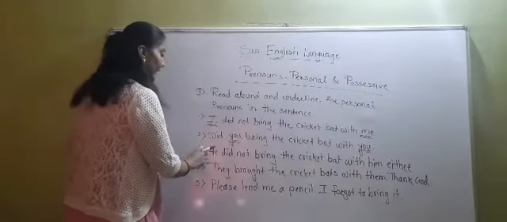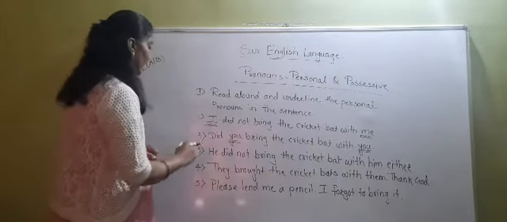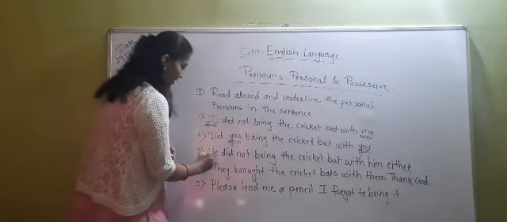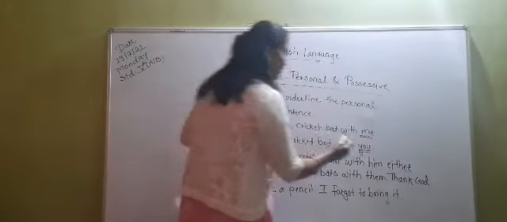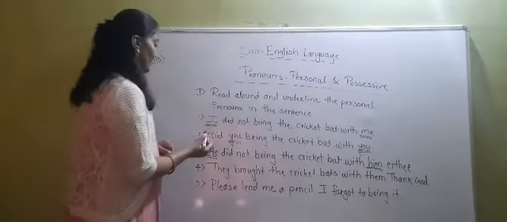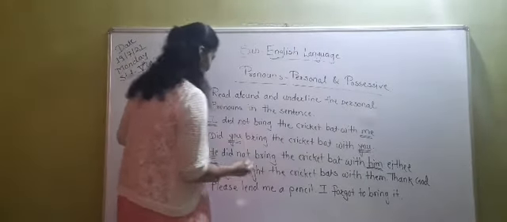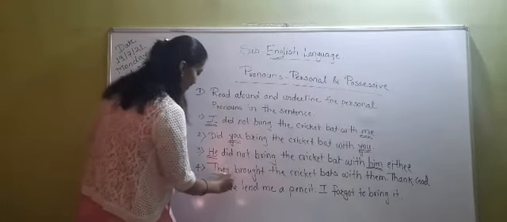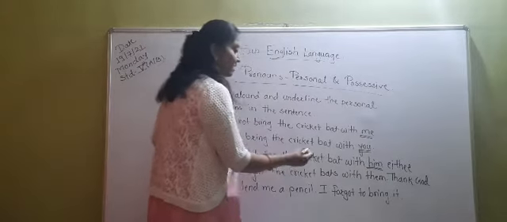Third sentence: He did not bring the cricket bat with him either. So you have to underline the word he and him. Fourth one: They brought the cricket bats with them. Thank God. You have to underline the personal pronouns they and them.